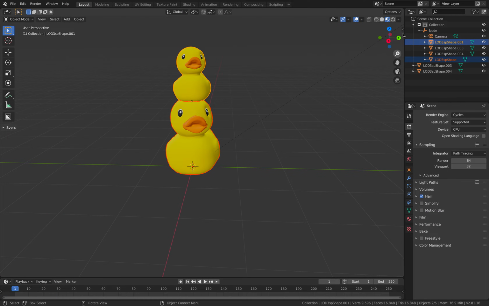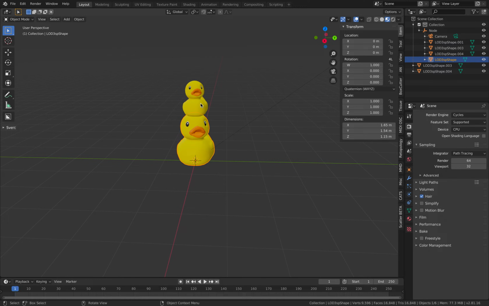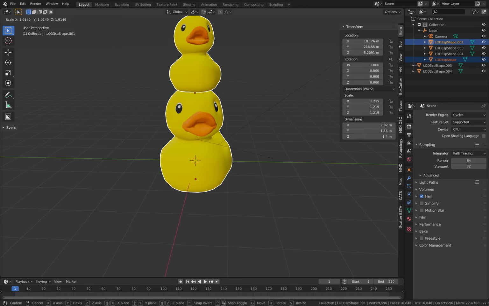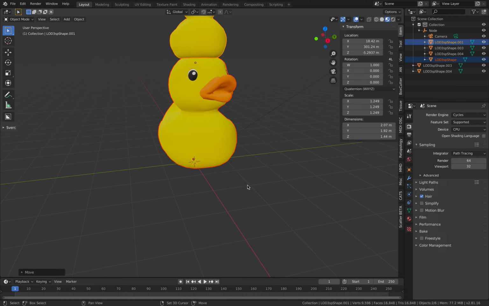How big is our ducky? Okay, the scale is pretty small. Let's scale it. There might be some limitations or bugs that I didn't know yet.